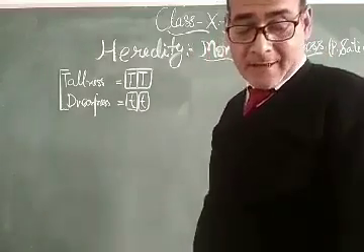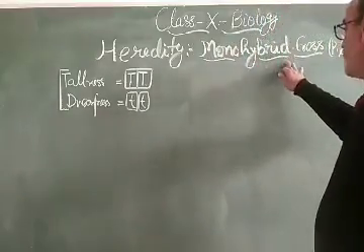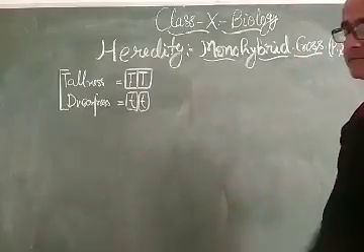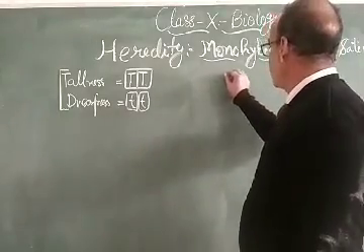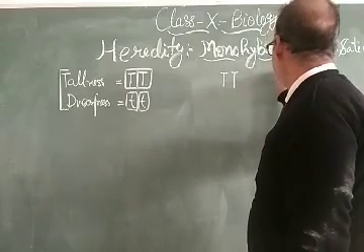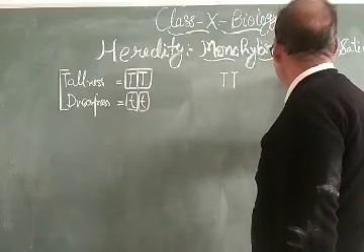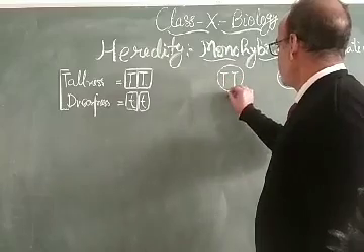Therefore, he started the experiment, and that experiment is called Mendel's monohybrid cross. Take the example of this one, capital T and capital T.